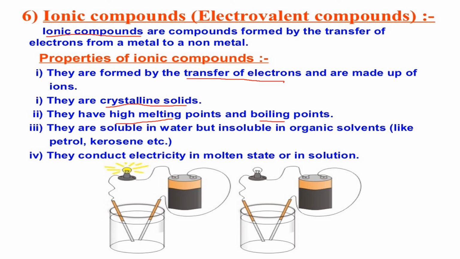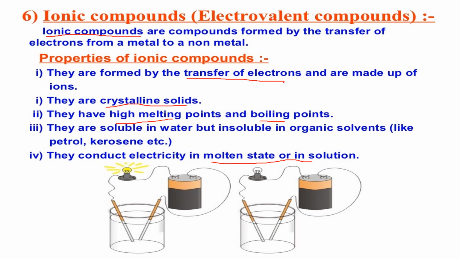They will conduct electricity only in molten state or in solution. You know that they are crystalline solids, but in crystalline solids the conduction of electricity is not possible. Why? Because the ions are held tightly together by the electrostatic force of attraction, so there will be no free movement of ions.